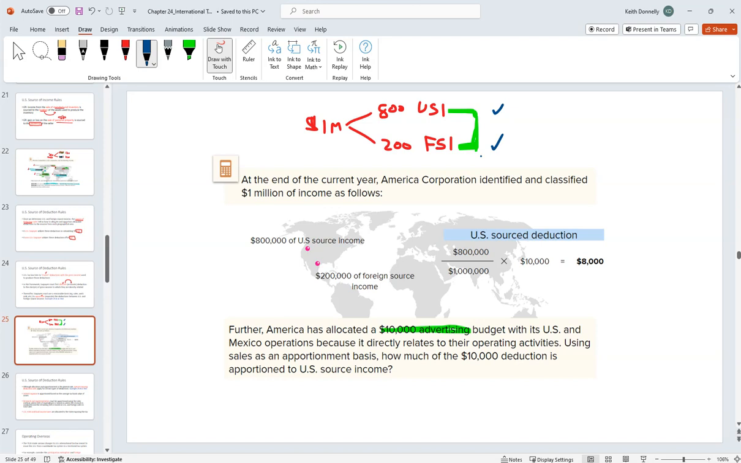So here, when we apportion it, we're going to do essentially just the expense, and we're going to do it pro rata. So for the US, it's going to be the 800 over a million total, 80 percent. So if 8,000 is there, then 2,000 of that deduction we're going to apportion to foreign source income.